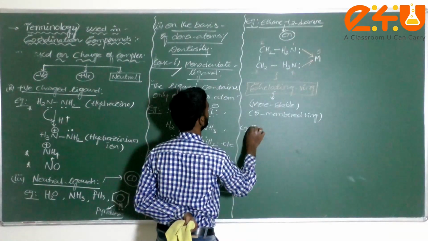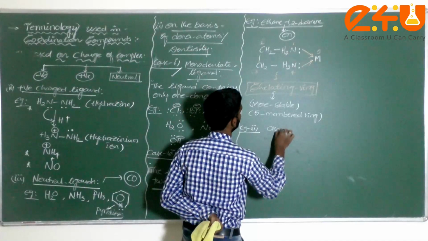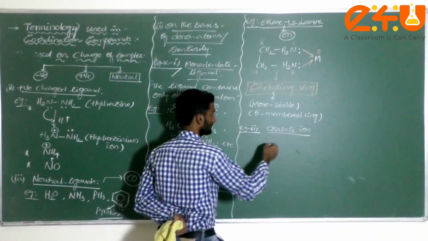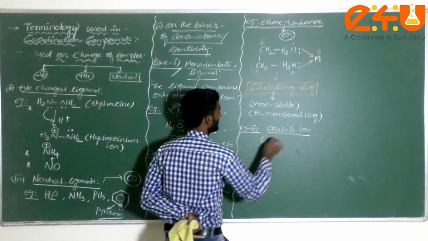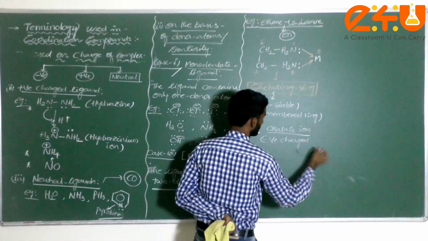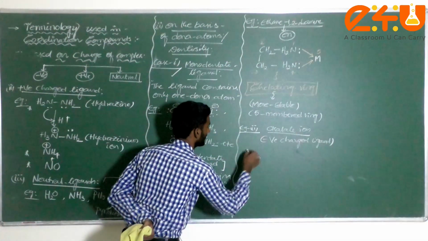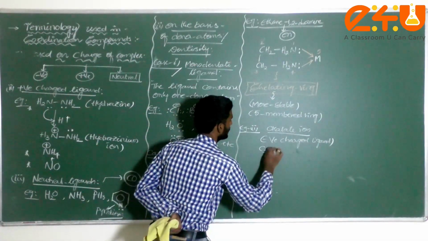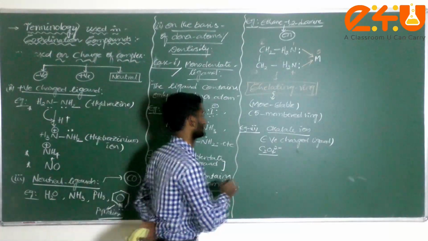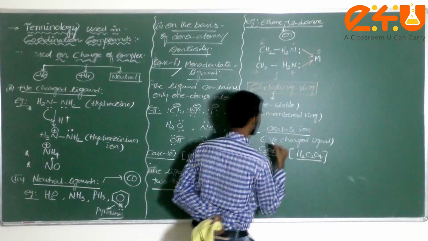Example number 2: oxalate ion. I forgot to mention, this also comes under negatively charged ligands; you can add it to the list. Oxalate ion is C2O4 2-. It comes from oxalic acid, H2C2O4. Now let me write the structure.